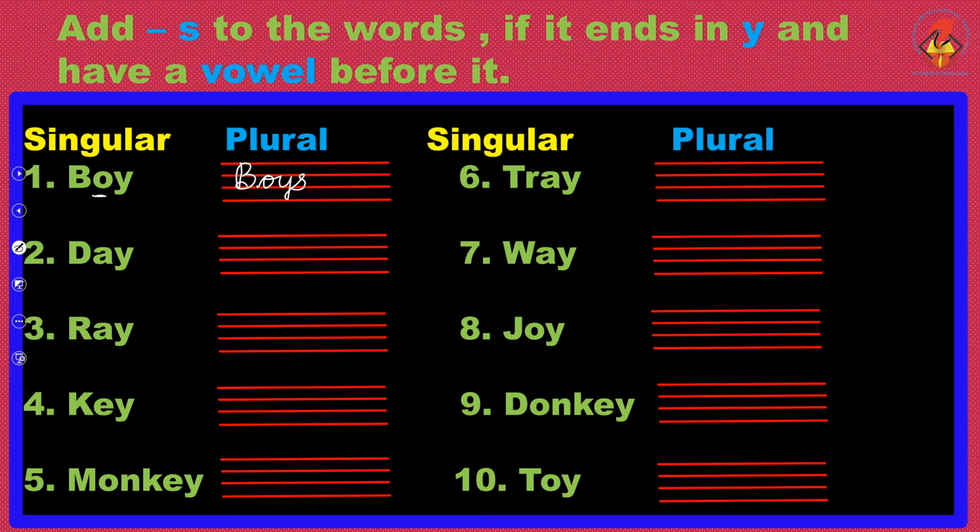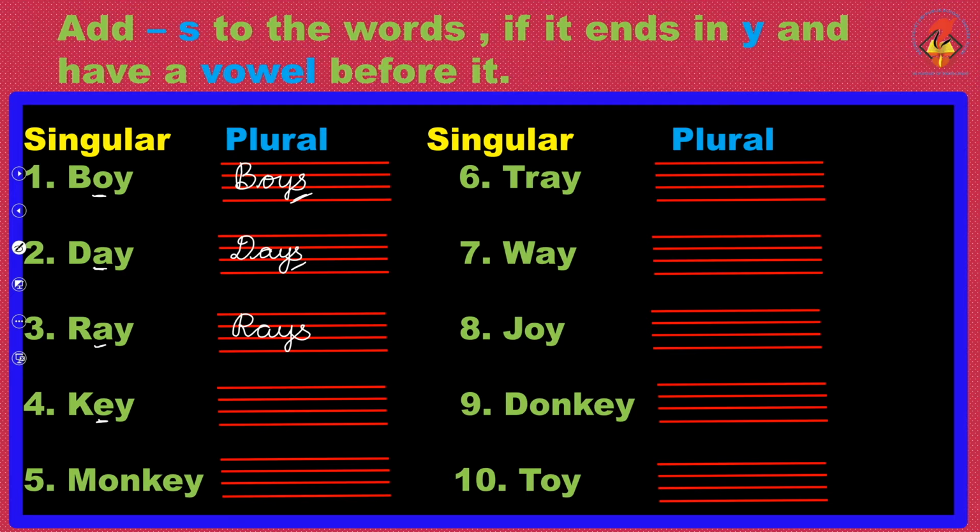Boy will become boys just by adding S. Day, because there is a vowel and it's ending with Y, you will write D-A-Y-S. That's it. S at the end. Ray, ending with Y and has a vowel before it. R-A-Y-S. Ending with S to make it plural.